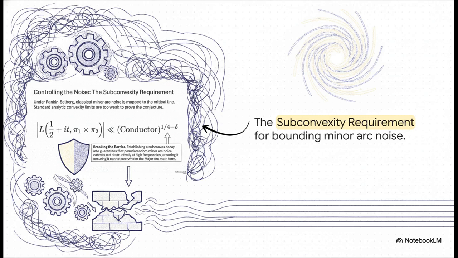To mathematically guarantee that the pseudo-random minor arc noise cancels out destructively at high frequencies, we must establish this exact subconvex decay rate. We have to prove the L function is strictly less than the conductor to the power of 1/4 minus delta. Breaking this convexity barrier is what ensures the noise cannot overwhelm our major arc main term.